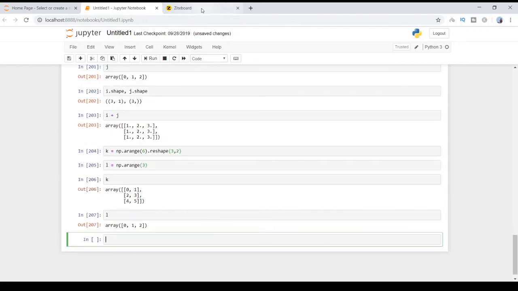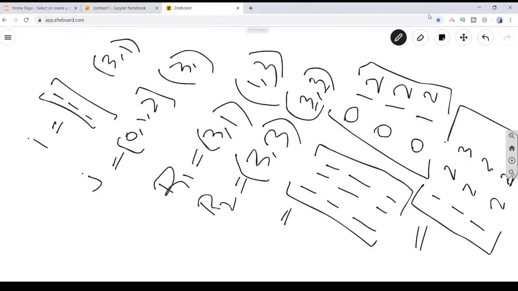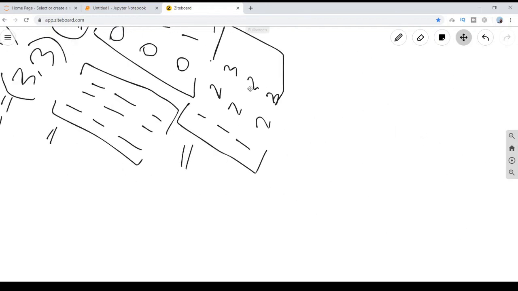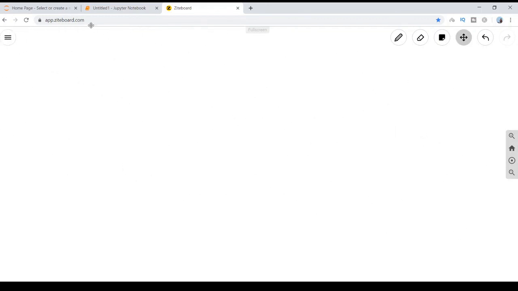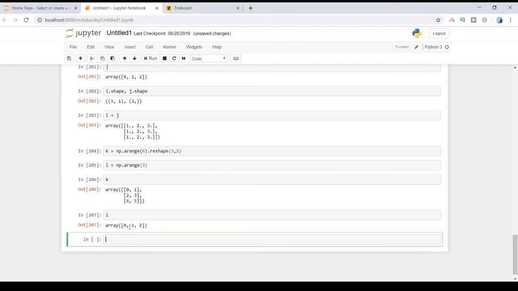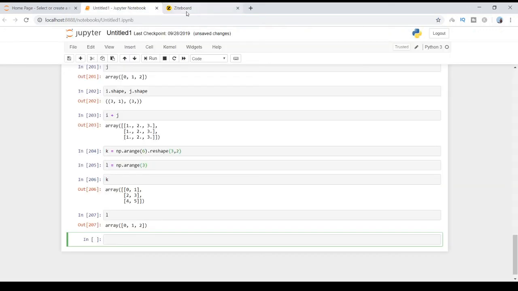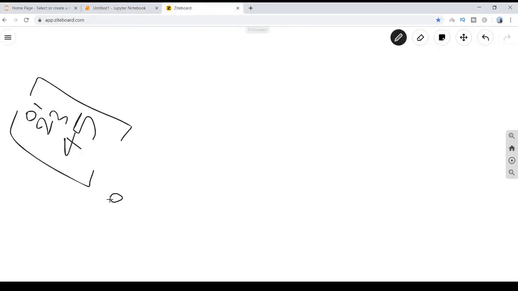Let's move to the whiteboard. Our first array has 0 1, 2 3, 4 5, and our second array has 0 1 2.